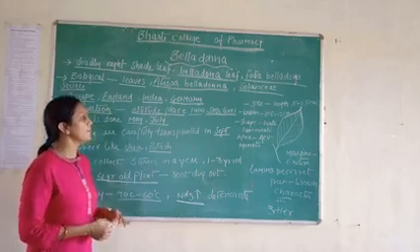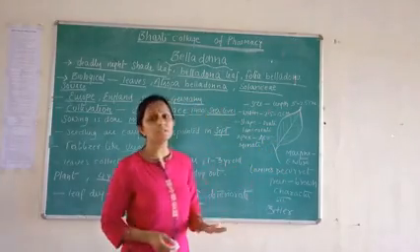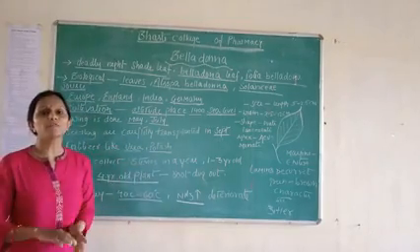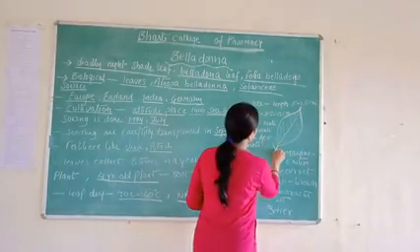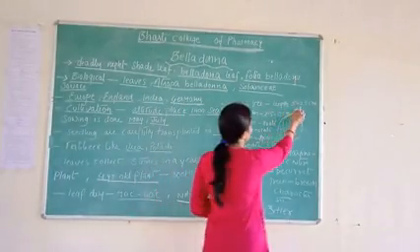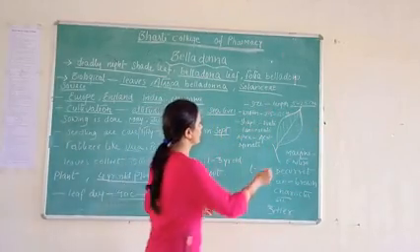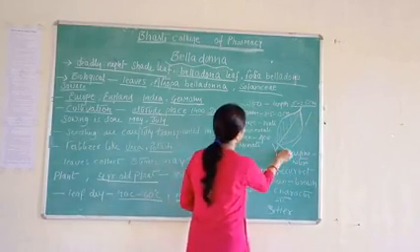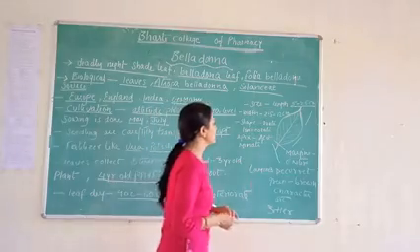Next we discuss the morphology of the leaf. Morphology means that when we collect the leaf part, we check which form of leaf it is. The length of the leaf is 5 to 25 centimeters. Next we talk about the width of the leaf. Its width is 2.5 to 12 centimeters.